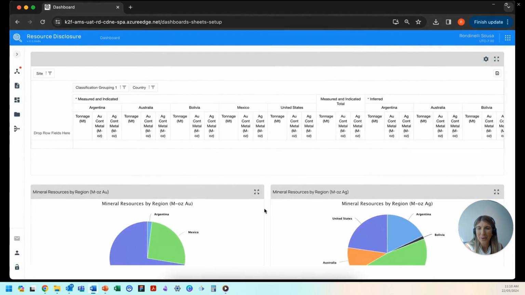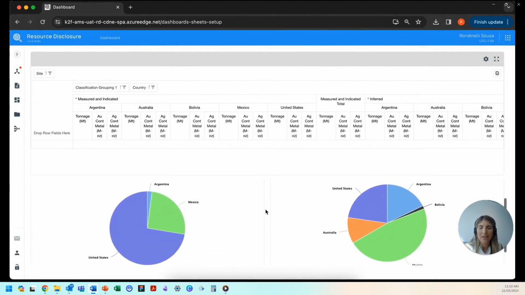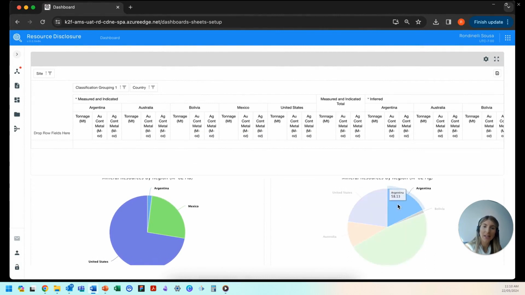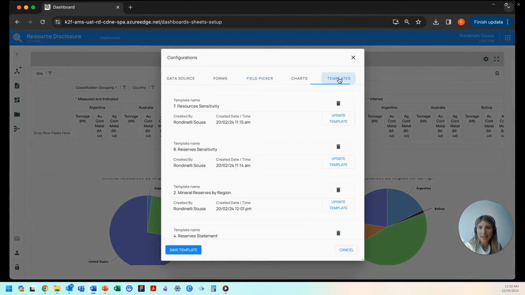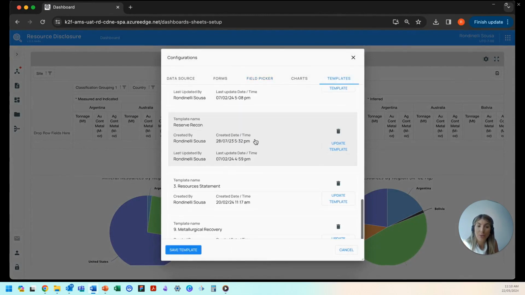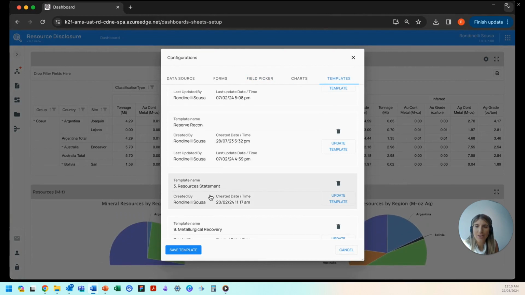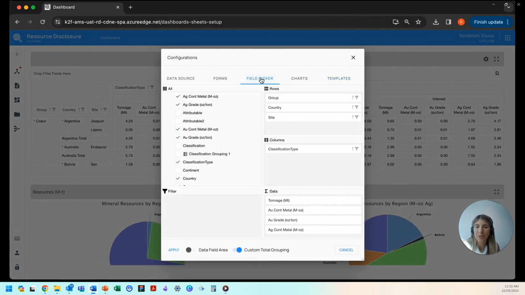here. So we can use dashboards to configure a series of tables and charts of tons, metal content, average grades, and other information according to their classification categories, even regions or business units. As demonstrated here, dashboards are a great tool for displaying the data capture pages, and they behave very similar to Excel.